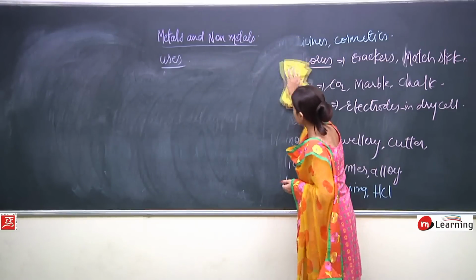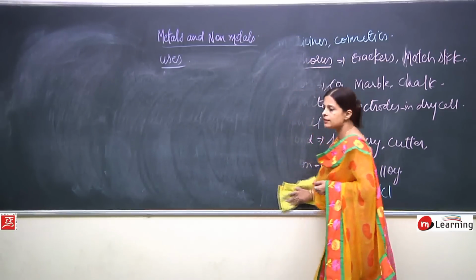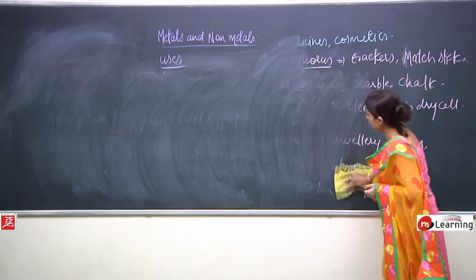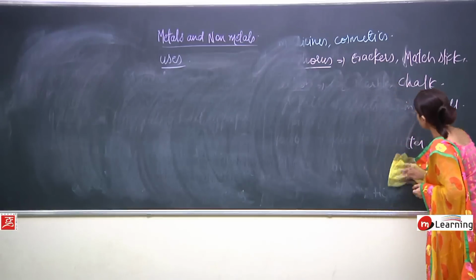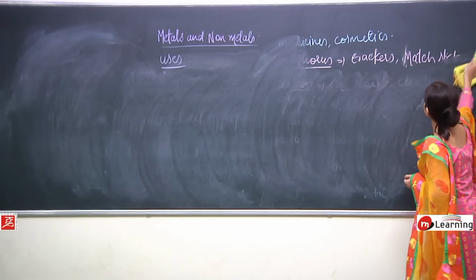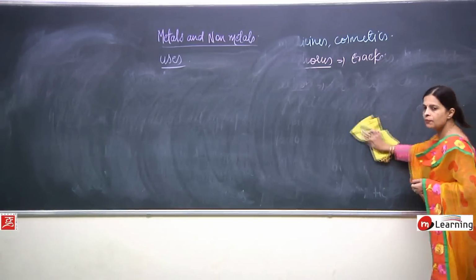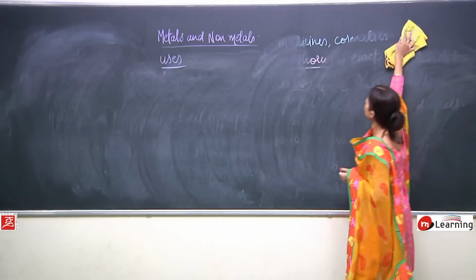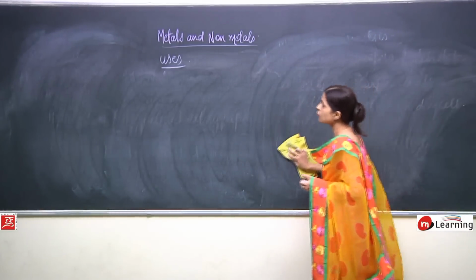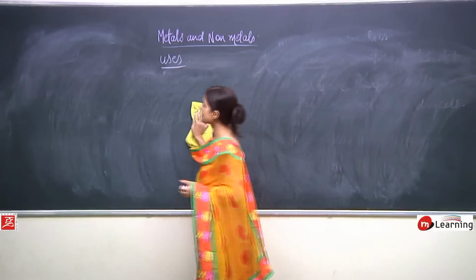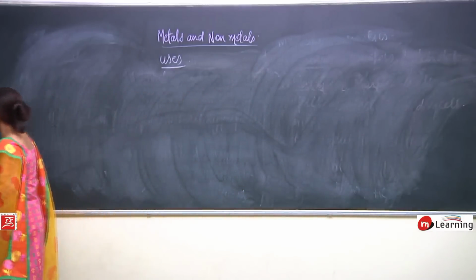In all this, what is being used? All these metals and non-metals are used. Okay, in chlorophyll, magnesium is present, in hemoglobin, iron is present. So, even our body is made up of certain metals and non-metals, and these play a very important role in the existence of our body also.